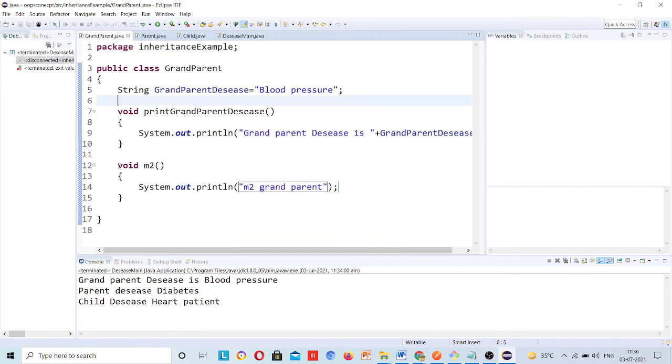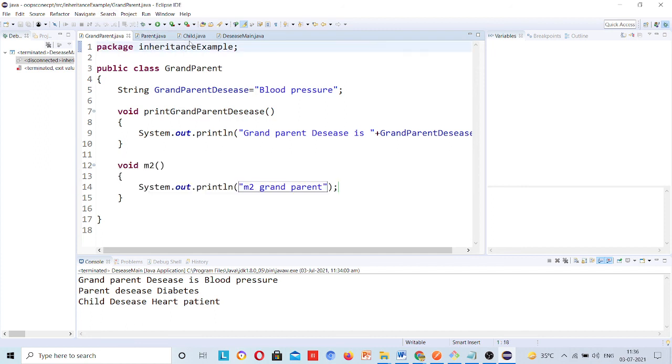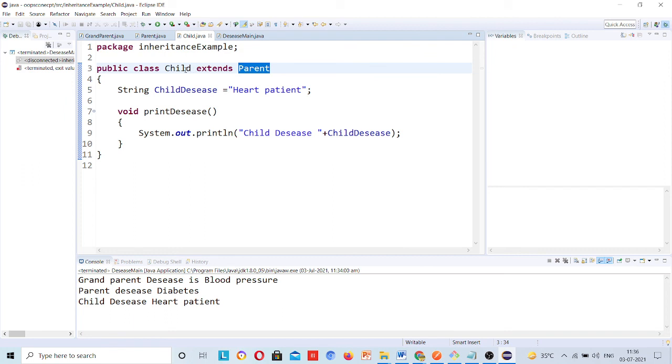And grandparent, both of the classes. If one class wants to extend two different classes, then this is multiple inheritance, which is not possible in Java. Likewise, I will try to write the child class wanting to extend grandparent and parent both.